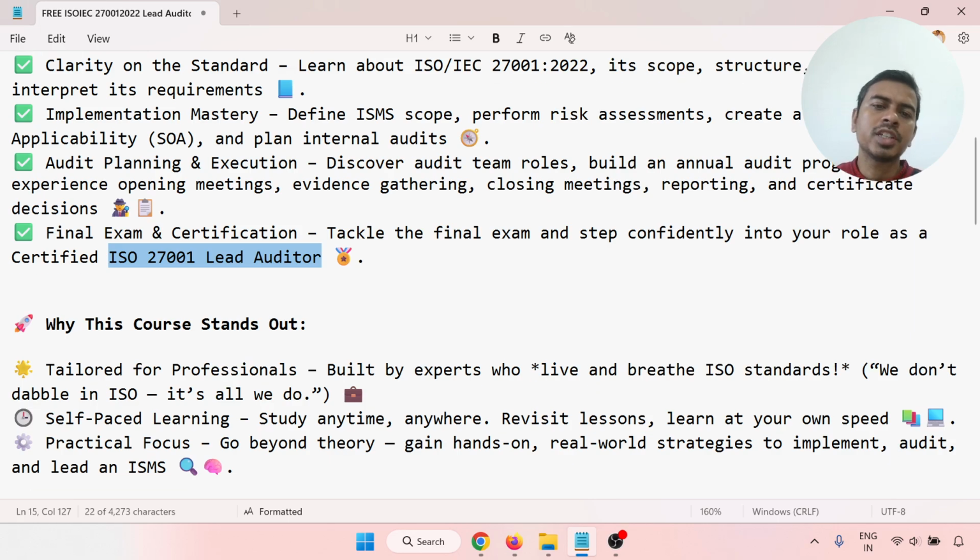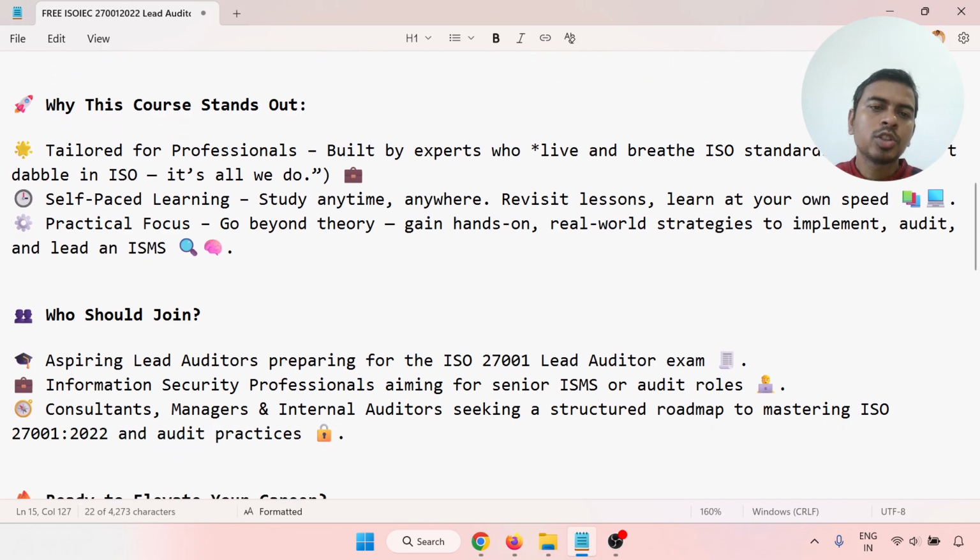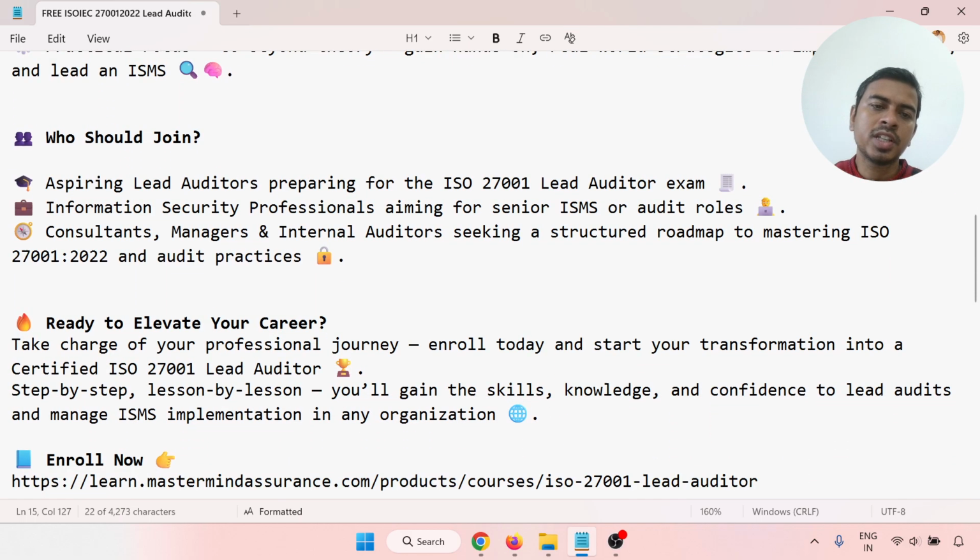So why does this course stand out? It is self-paced learning, and there is a practical focus. Why should we join? Aspiring lead auditors preparing for the ISO 27001 lead auditor exam, information security professionals aiming for senior ISMS or audit roles, and consultants, managers, and internal auditors seeking a structured roadmap to mastering ISO 27001:2022 and audit practices. This is the reason to join.